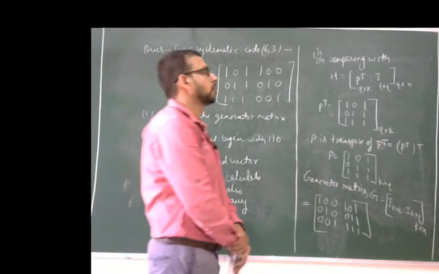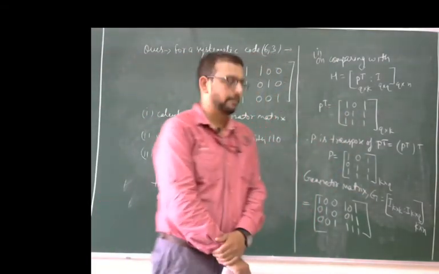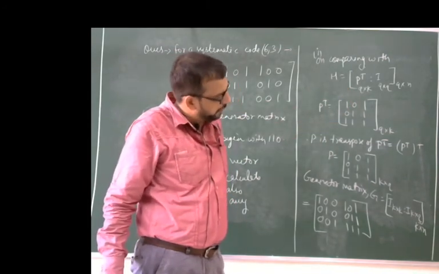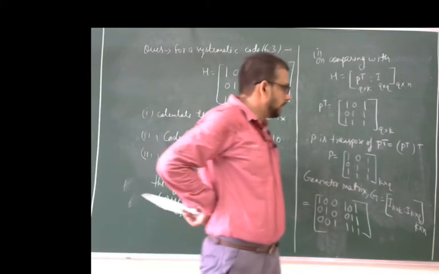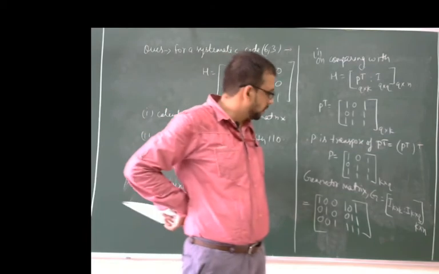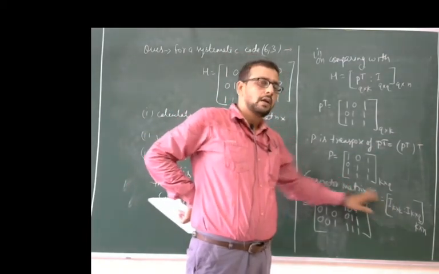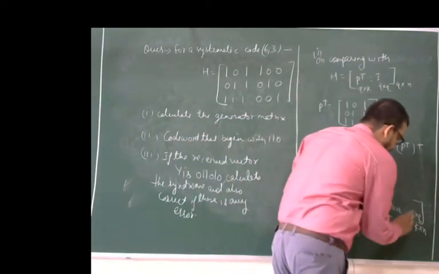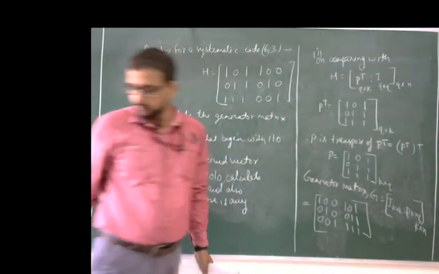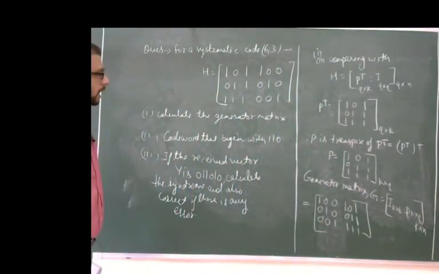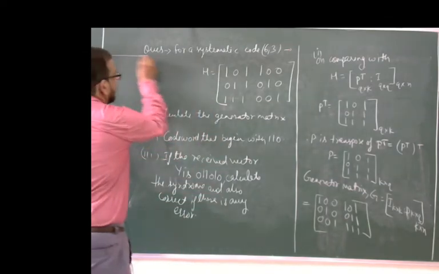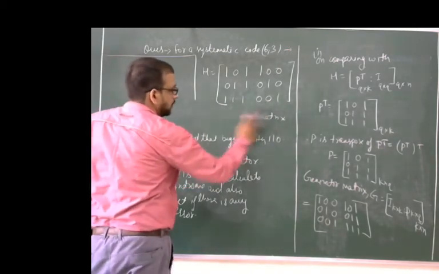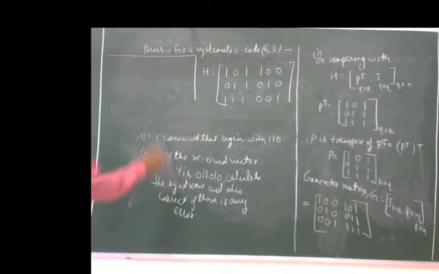Now on comparing with the standard format of the parity check matrix, we get P transpose. Again taking the transpose of P to the power T, we get the matrix P, which is the requirement in the generator matrix. The standard format is written like this, and we place the values here. This is the identity matrix and this is the parity matrix, and we get G. This is the first part. We have calculated the generator matrix. Now the code word is required for the message 110.